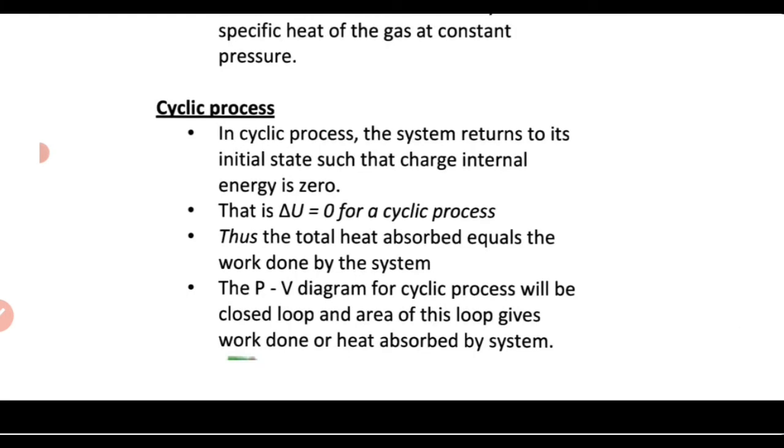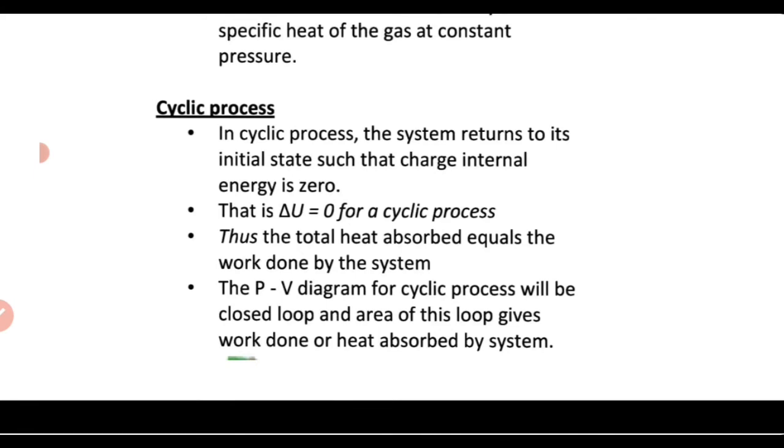A cyclic process consists of more than one process actually, and in a cyclic process, at the end of one cycle of processes, the system returns to its initial state.